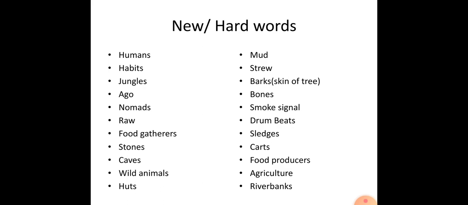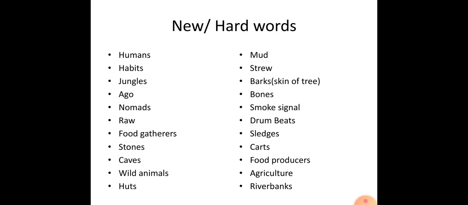Humans means you and me, other people. Habits. This is a familiar word. Jungles. Jungles means zoo, jungle, etc. Ago. Ago means बहुत साल पहले, long ago, years, etc.